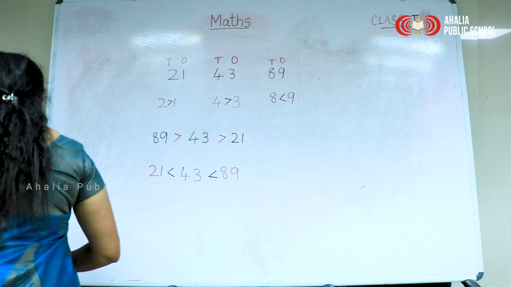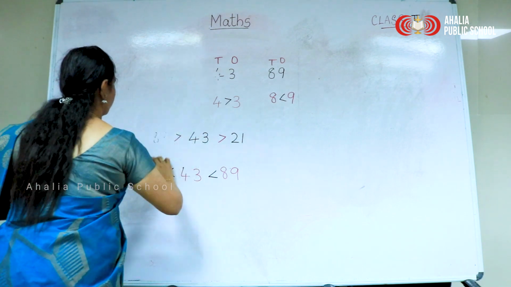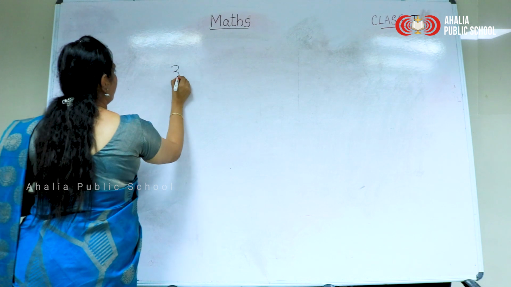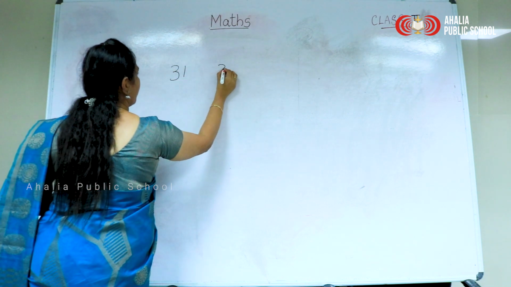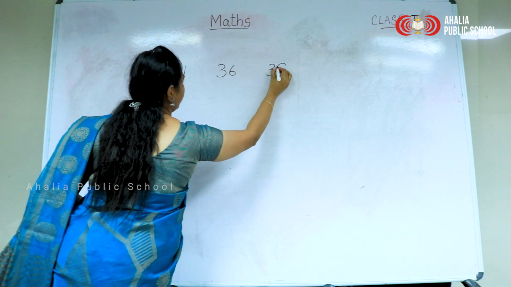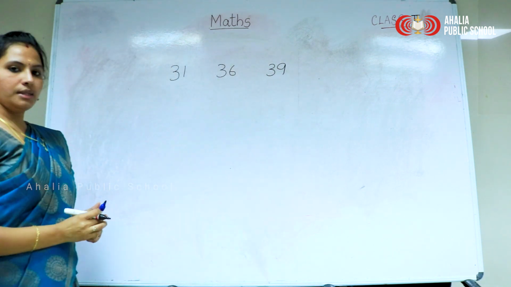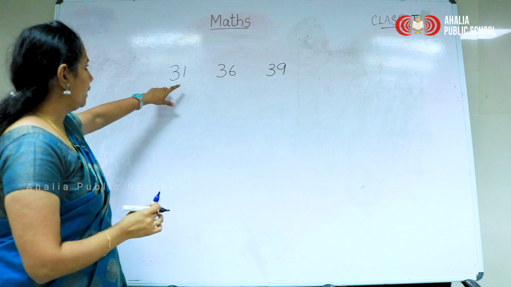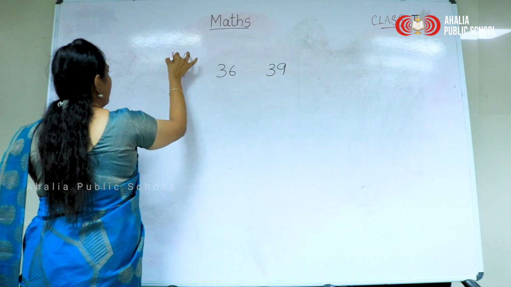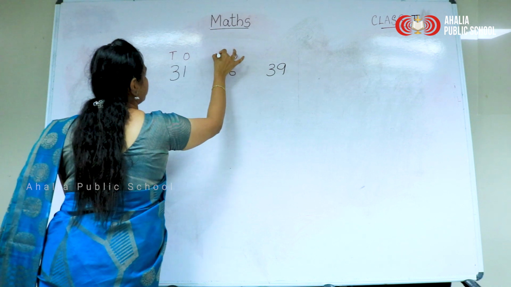Okay. Now one more example, 31, 36 and 39. See here the place value, which is in ones and tens.